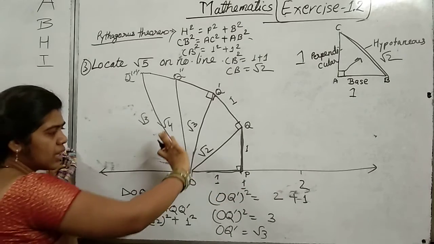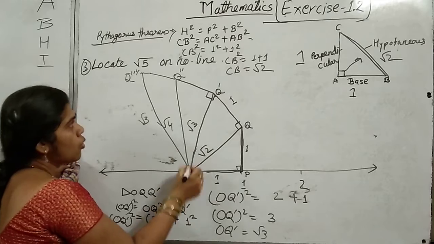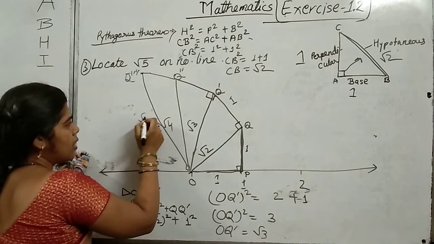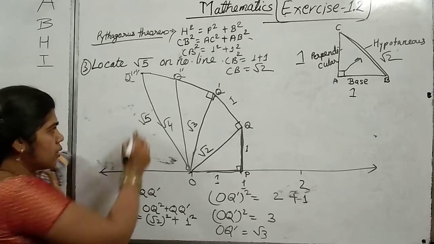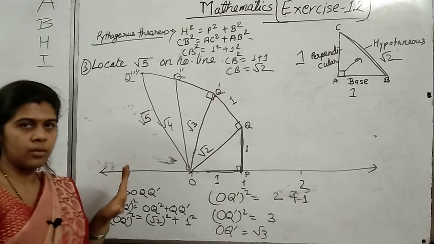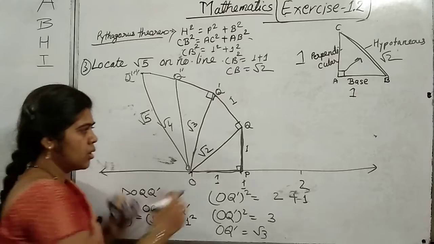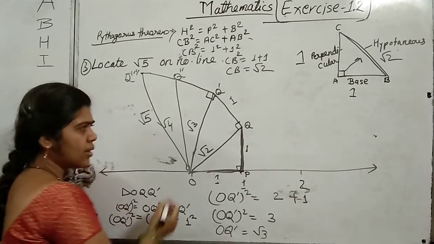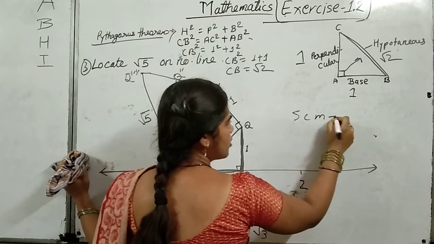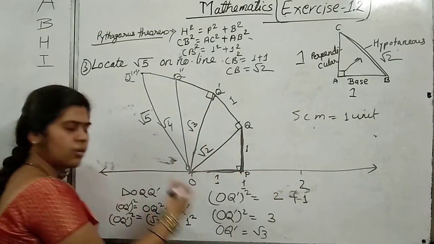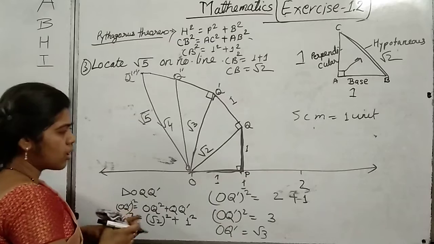So you have to take an arc from O to point OQ dash, where you will get root 5. All the construction has to be done using compass. You have to use your compass. You have to take a scale, whether you take 5 centimeter is equals to 1 unit, or you can take 1 centimeter is equals to 1 unit, whatever you are comfortable with.